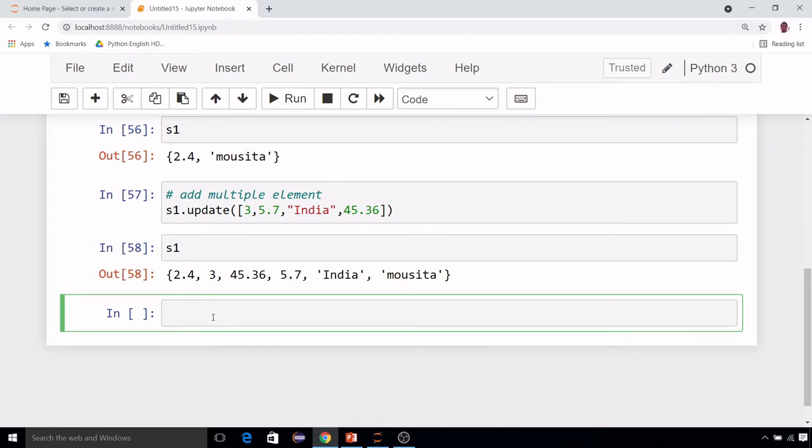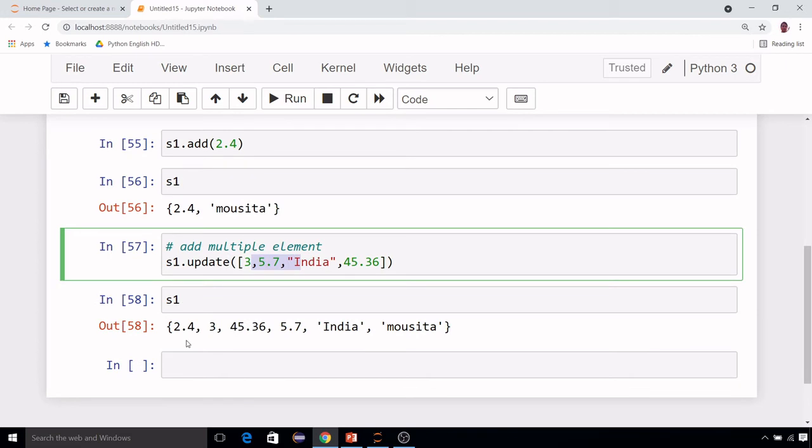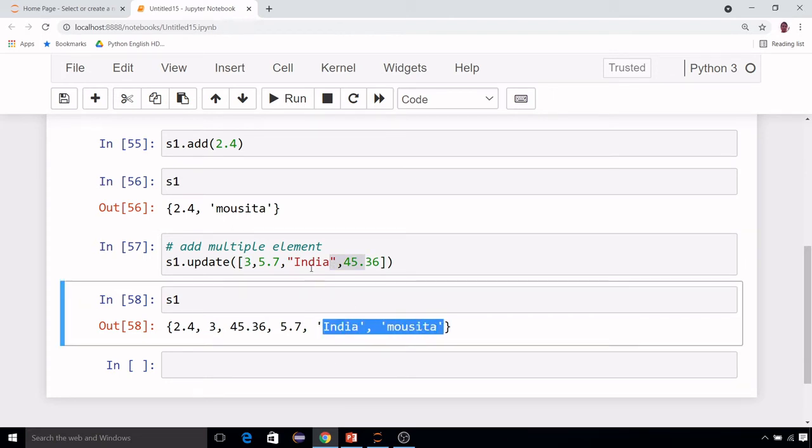And you notice another thing. I already told you it is unordered. In whatever manner I pass these values, I am not getting the output in the same manner. I passed 3, 5.7, then India, then this one, but in the output I am getting all the strings at a later position and all the numbers first. That does not mean any ascending or descending order; no order is maintained. That is the reason why it is called an unordered collection.